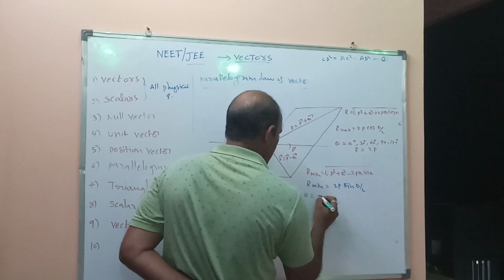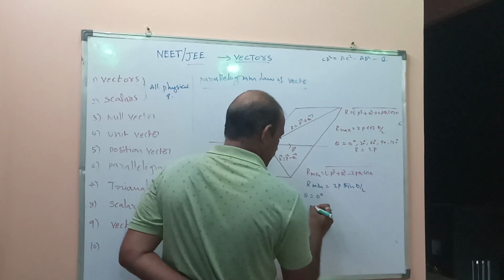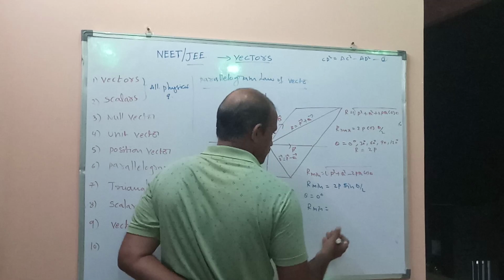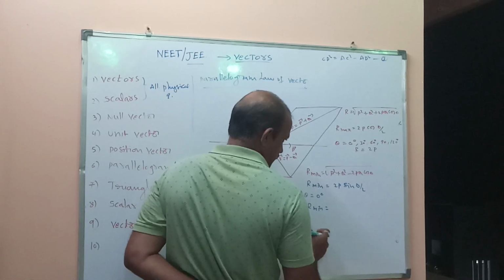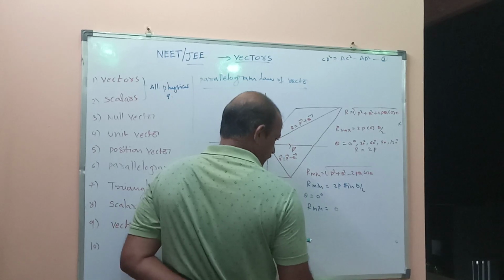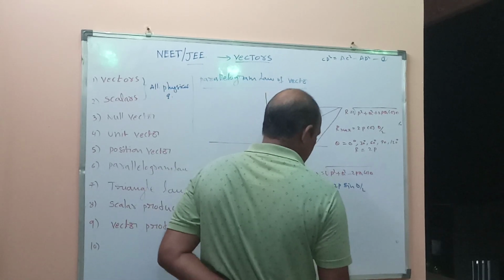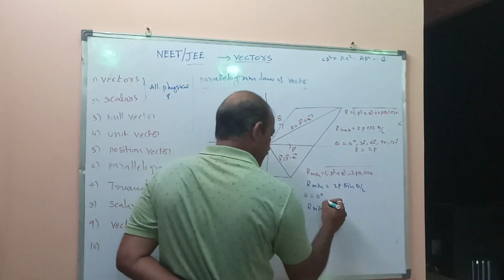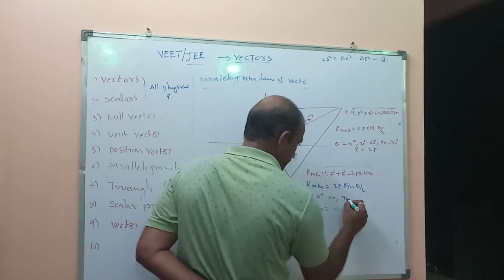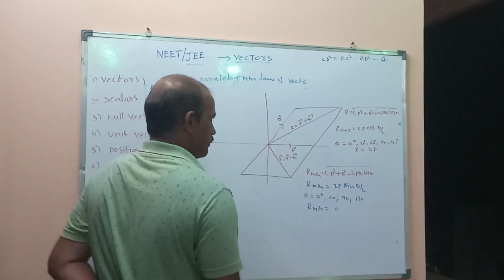Here theta value is 0 degrees. R minimum equals 2P sin 0. Sin 0 is 0. So R minimum is 0. Then theta value is 60 degrees, 90 degrees, 100 degrees. We have to get the R minimum values.